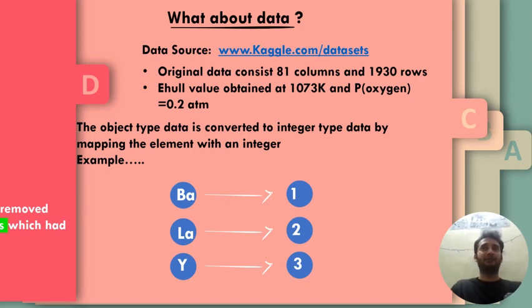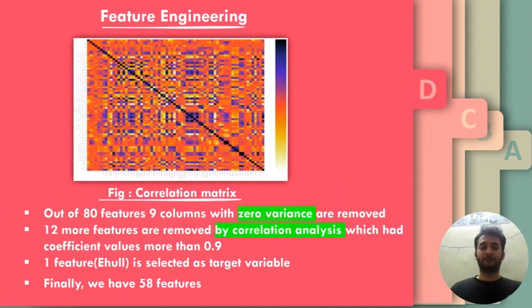So we have done the mapping. Like we have taken Ba as 1, Y as 3 and La as 2, so that the computer can recognize it. What does it mean? The computer will think Ba is 1, La is 2 and Y is 3.